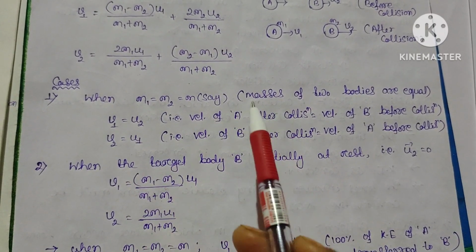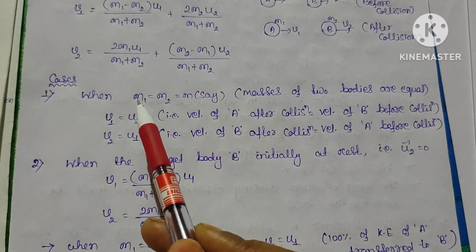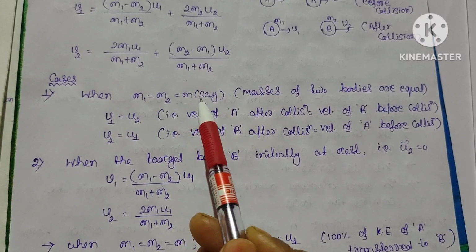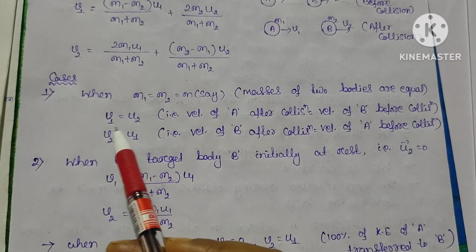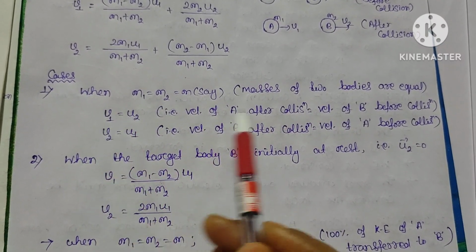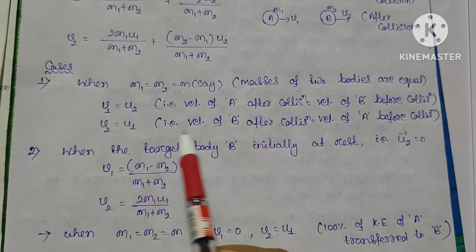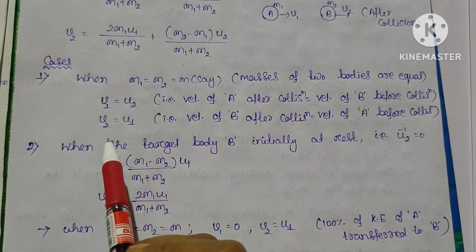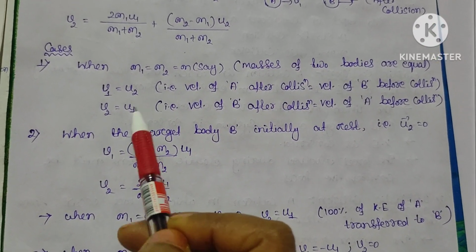It means that when the two bodies have the same mass, in that case an elastic collision occurs, and the velocity of A after collision, v1, will be equal to the velocity of B before collision, and the velocity of B after collision will be equal to the velocity of A before collision.